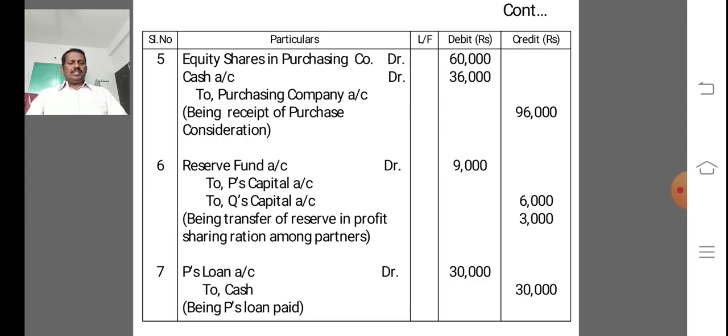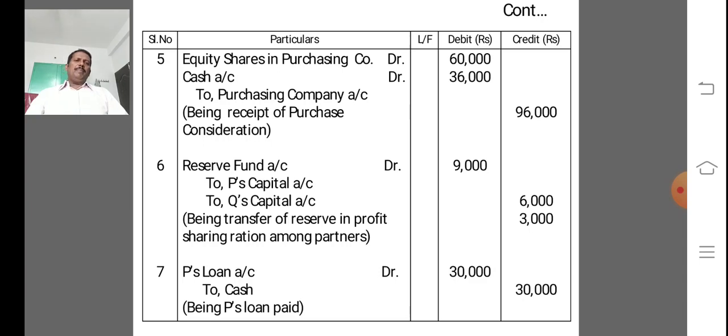And next entry is transfer of reserve fund appearing on liability side of the balance sheet. So debiting the reserve fund account 9,000 and crediting P's capital account, Q's capital account in the profit sharing ratio, that is P's capital 6,000, Q's capital 3,000, being transfer of reserve in profit sharing ratio among the partners.